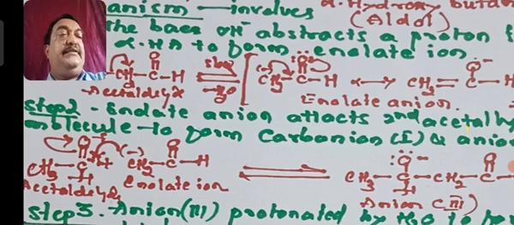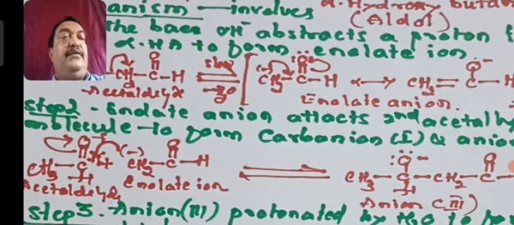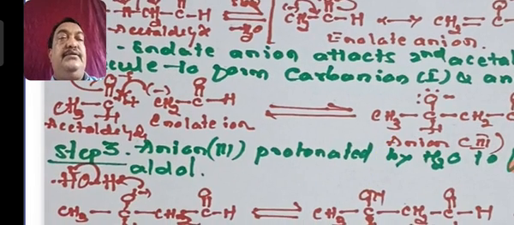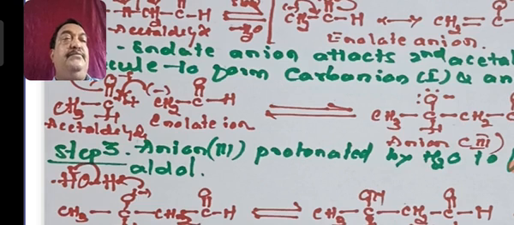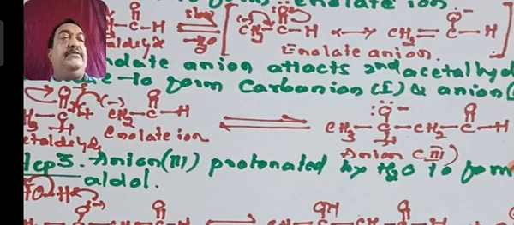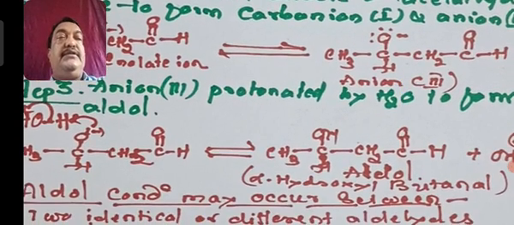You can say it is anion 2 or 3 as per your requirement. So I repeat here, the enolate anion having the negative charge moves towards the carbon, and the carbon to oxygen bond shifts, and the product anion CH3 CHO minus CH2 C double bond OH is going to form. So this is the second step where the anion is formed.